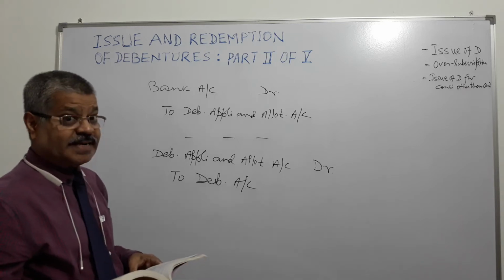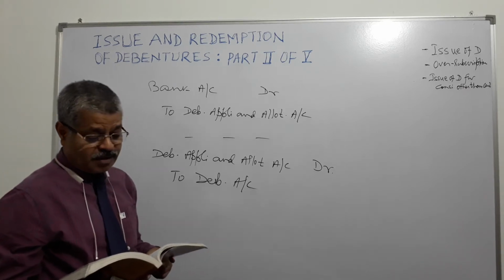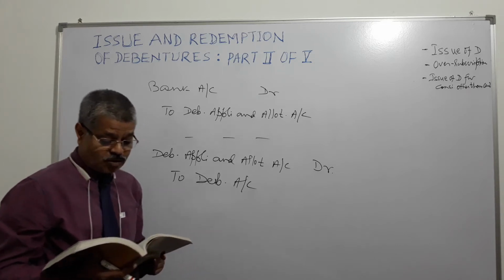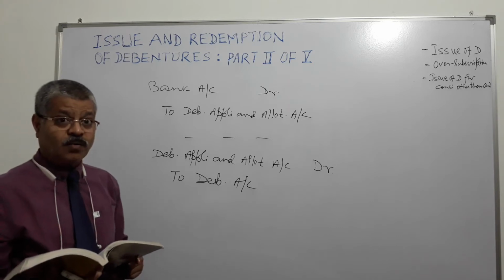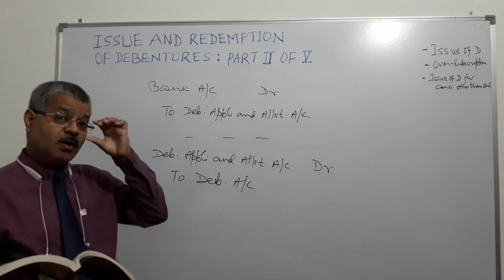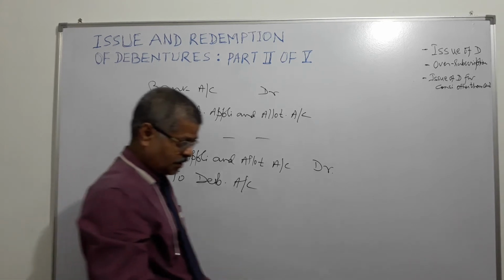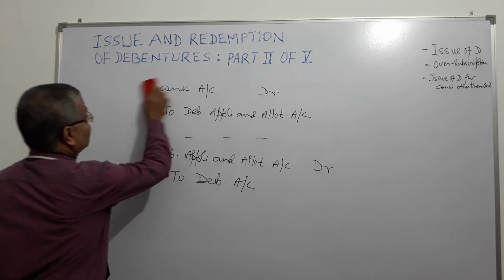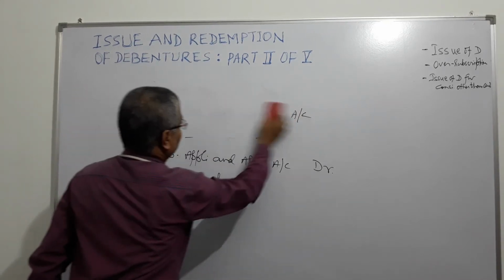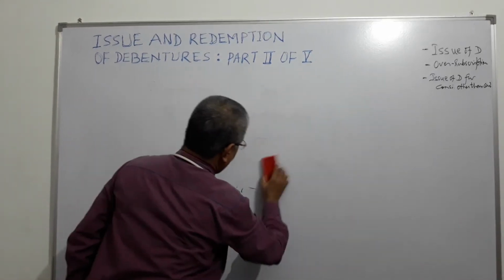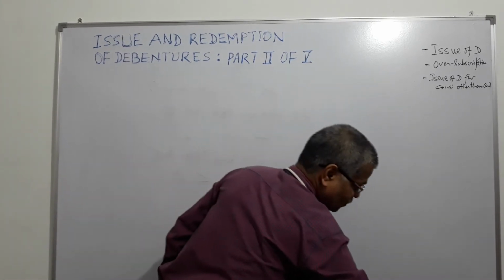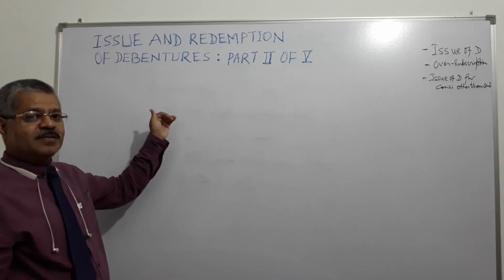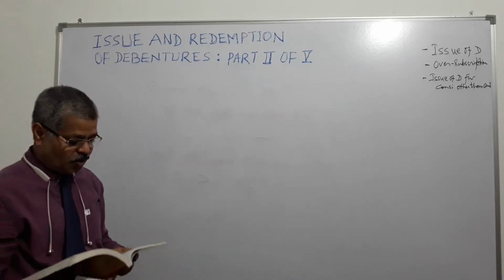Now we go to the second stage. If debenture amount is received in 2 installments, what are those 2 installments? Application and allotment. Here everything was received in one go. We go to the next stage where debenture amount is received in 2 stages. One stage is application, another is allotment. Some amount at the time of application, remaining amount at the time of allotment.